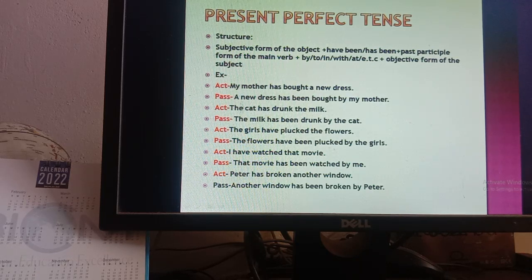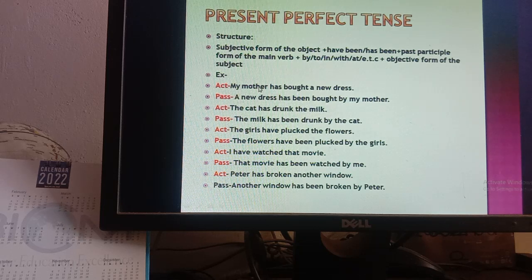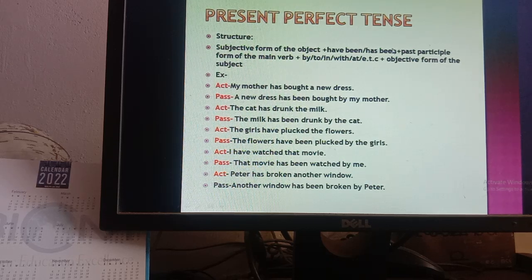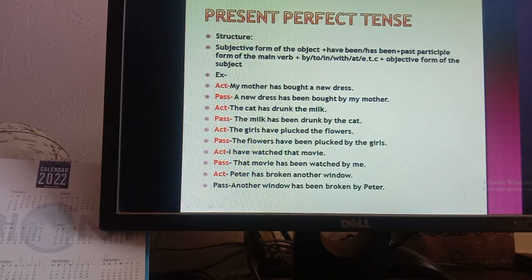So this is very easy. If you just learn the structure one time, this is the same every time. Just you need to change the be verb for tense. Okay, that means the structure is the same for every tense, only the change happens in the be verb. If you can memorize that, you will be able to do voice change easily. Okay, exercise.